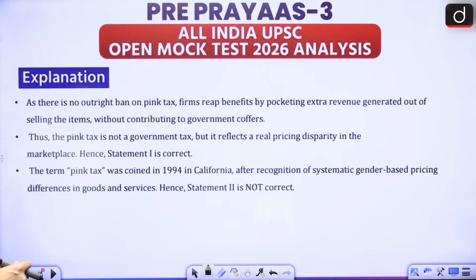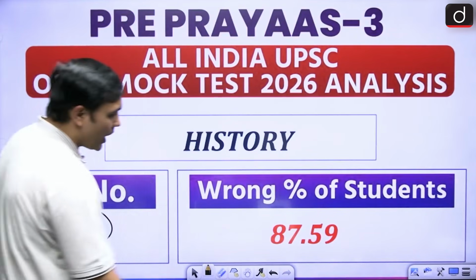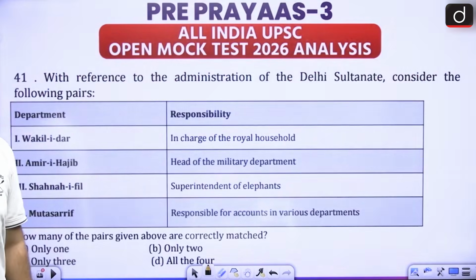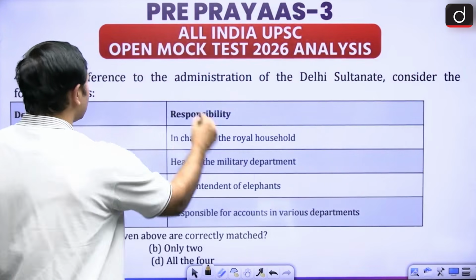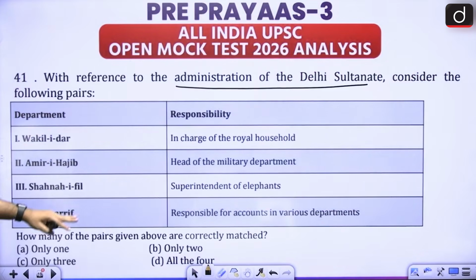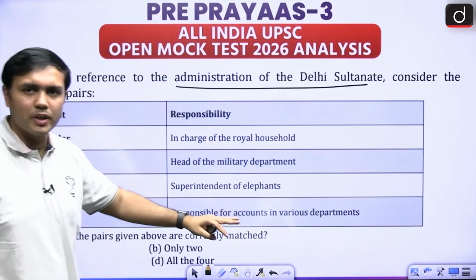Now, the next question is with respect to history. Question number is 41 and 87.5% of people have gotten it wrong. Let's look at it. So this is with respect to administration of Delhi Sultanate, right? Here there are 4 important functionaries that have been given and their responsibilities are given, right?